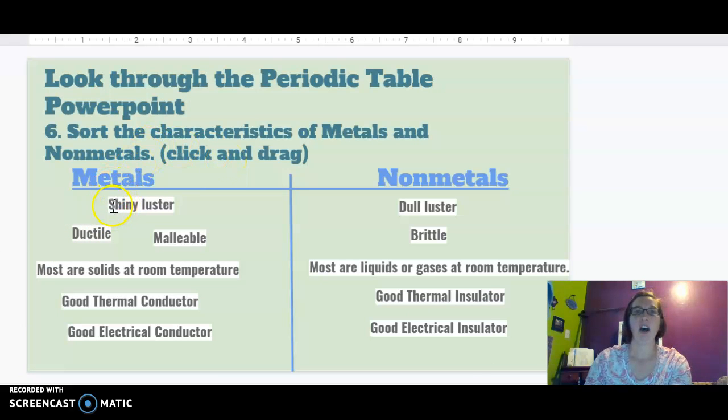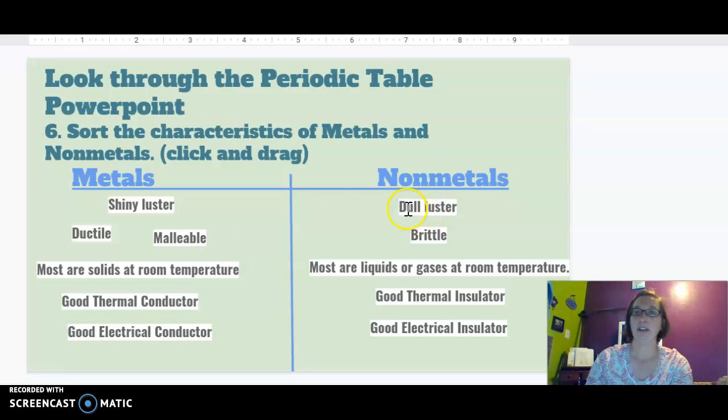Some of our properties of metals and nonmetals. Metals are shiny in luster. They are ductile, meaning they can be pulled into thin wires, like when you think of electrical wiring. Malleable means they can be hammered into thin sheets, like if you think of sheets of foil, similar to what you use in your kitchen. Most metals are solids at room temperature. They are good heat conductors, thermals referring to heat, and good electrical conductors.